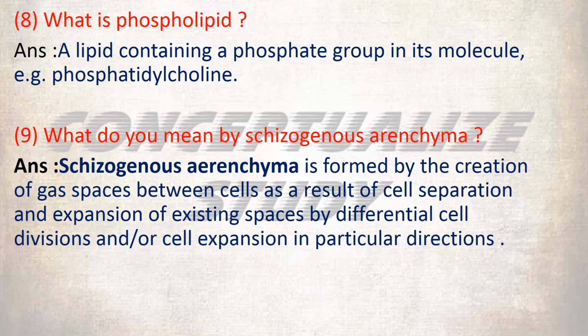What do you mean by schizogenous parenchyma? Schizogenous parenchyma is formed by the creation of gas spaces between cells as a result of cell separation and expansion of existing spaces by differential cell division and or cell expansion in particular directions.